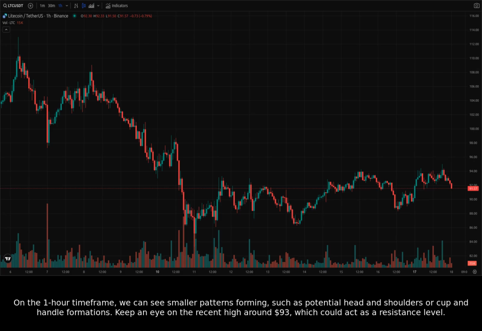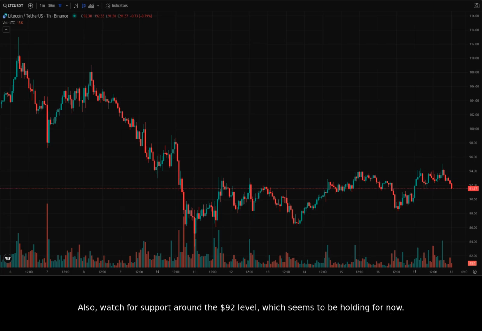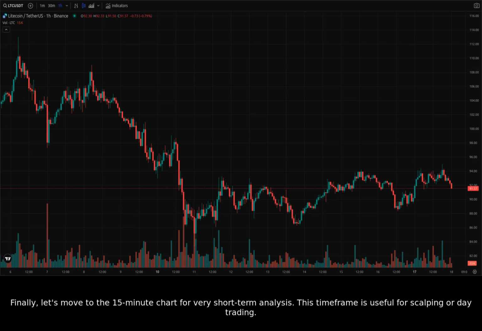On the 1-hour timeframe, we can see smaller patterns forming, such as potential head and shoulders or cup and handle formations. Keep an eye on the recent high around $93, which could act as a resistance level. Also, watch for support around the $92 level, which seems to be holding for now. Finally, let's move to the 15-minute chart for very short-term analysis.